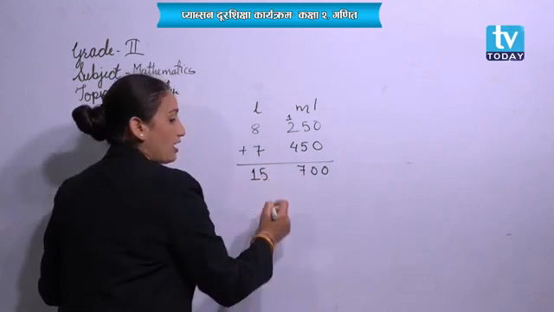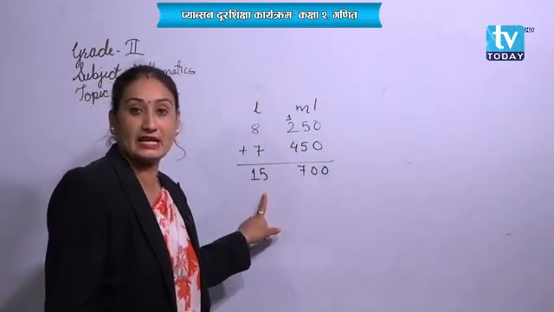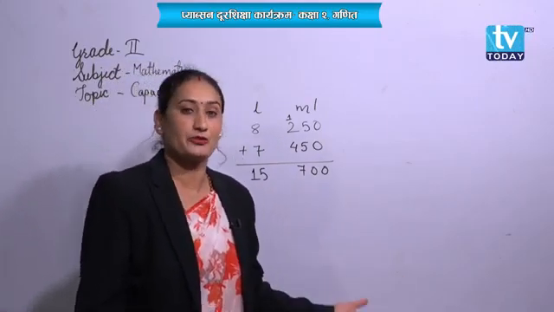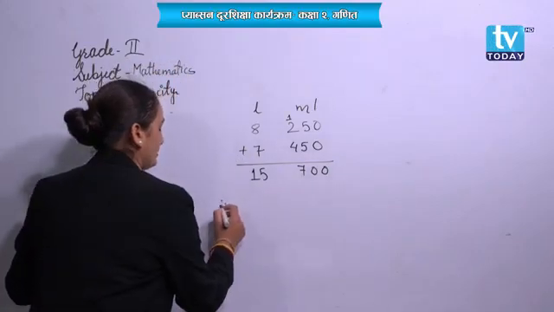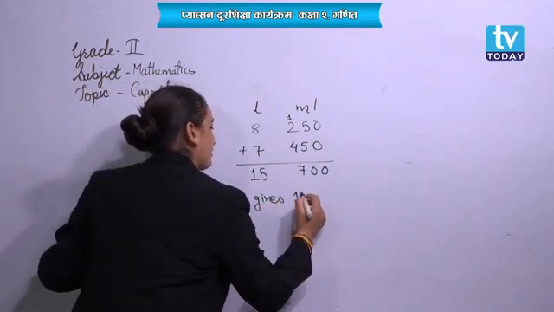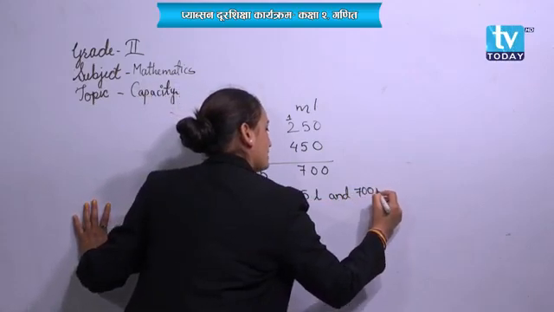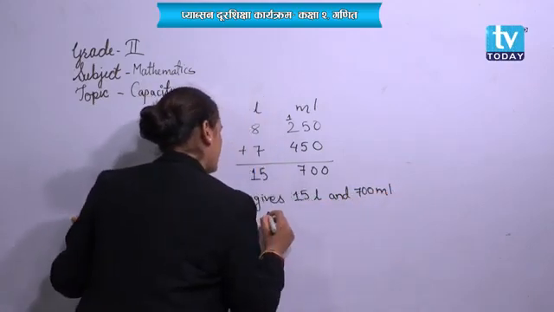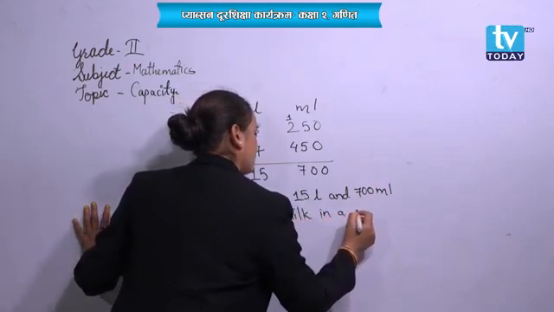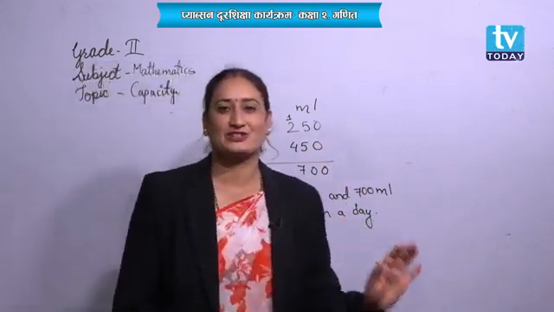Wow, see, a cow, it gives 15 liter and 700 milliliter of milk in a day. Can we write at last? Therefore, it gives 15 liter and 700 milliliter of milk in a day. Right, students? Wow, so good.